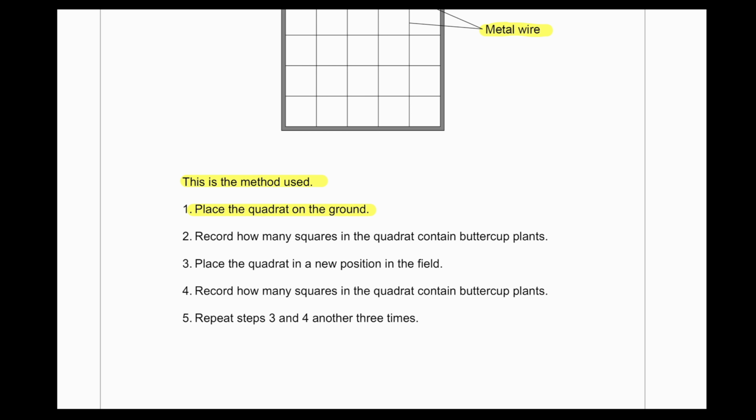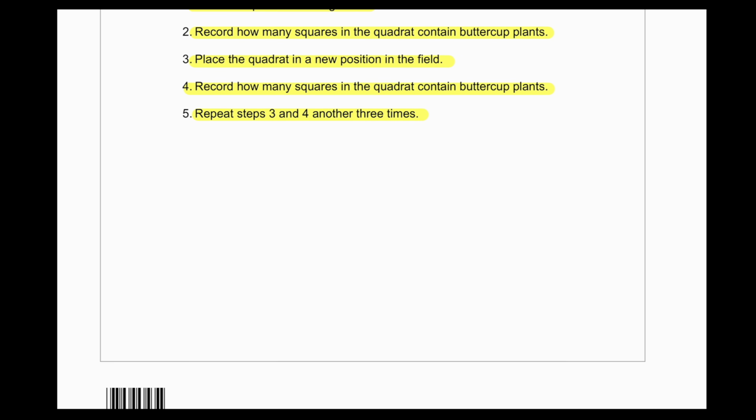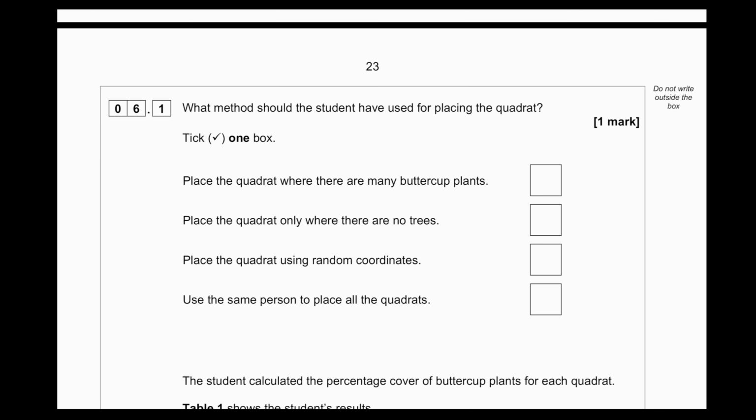Place the quadrat on the ground. Record how many squares in the quadrat contain buttercup plants. Place the quadrat in a new position in the field. Record how many squares in the quadrat contain buttercup plants. Repeat steps 3 and 4 another 3 times. What method should the student have used for placing the quadrat?